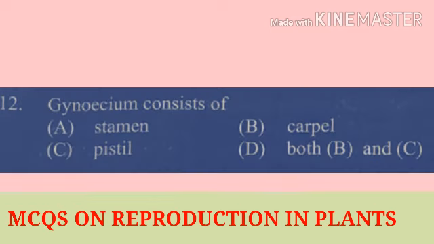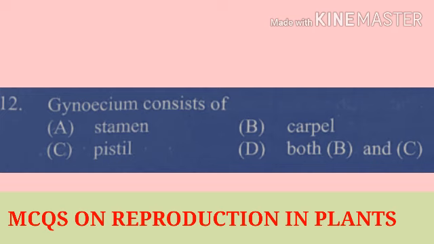Question number 12. Gynoecium consists of. Gynoecium is the female reproductive part in which ovary, style and stigma are there. In the options, A, stamen, it is the part of the androecium, that is the male part, not correct.